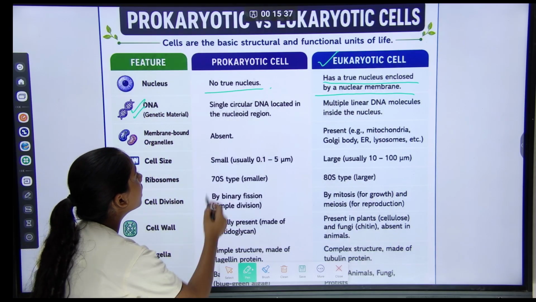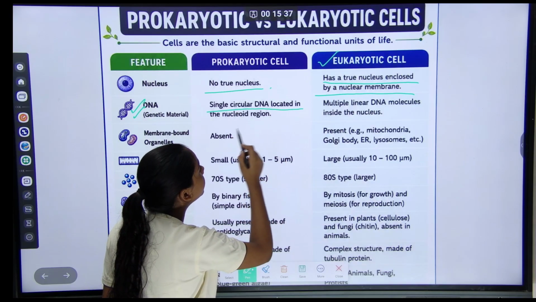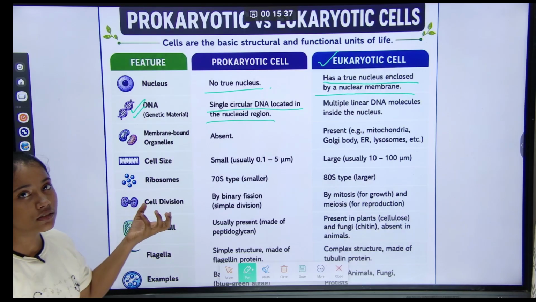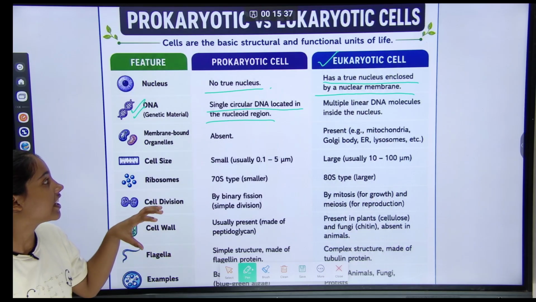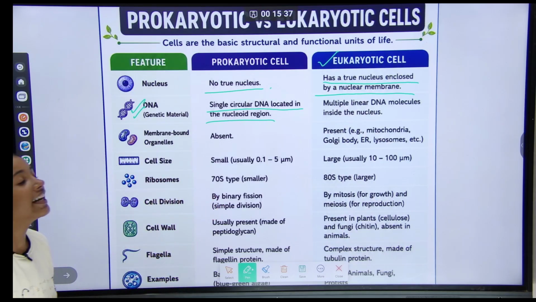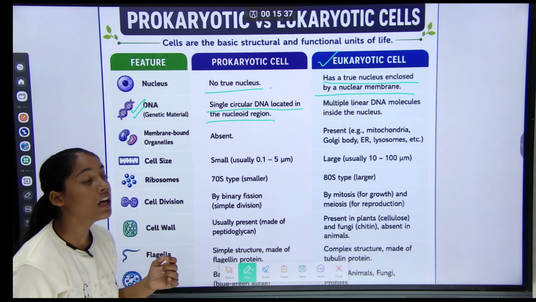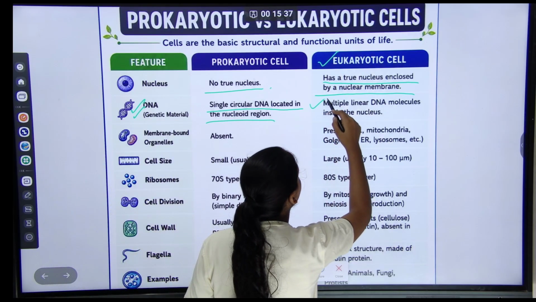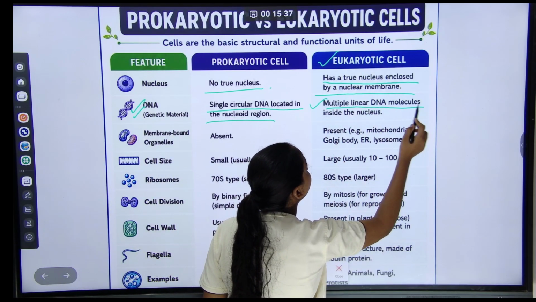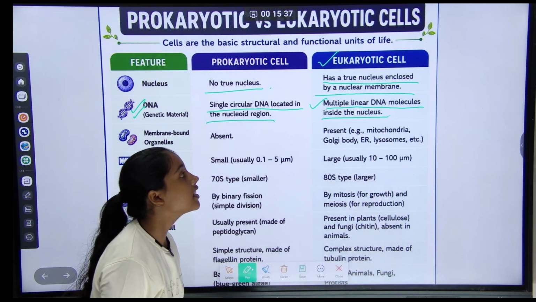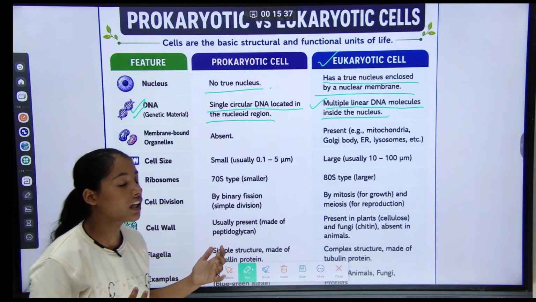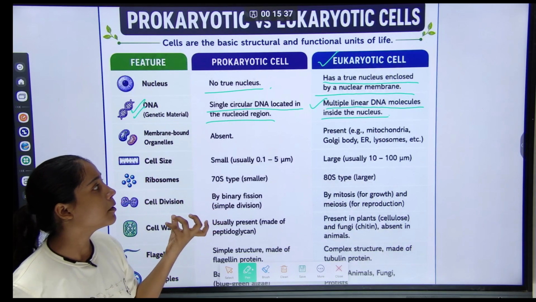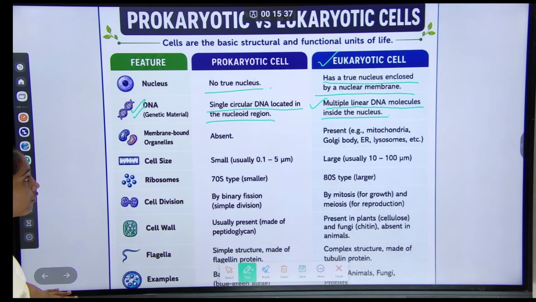And DNA: single circular DNA located in the nucleoid region. In eukaryotic cells, multiple linear DNA molecules are inside the nucleus, understood.